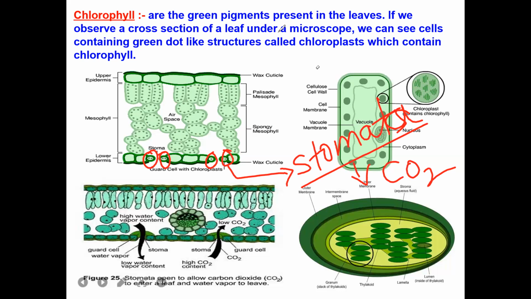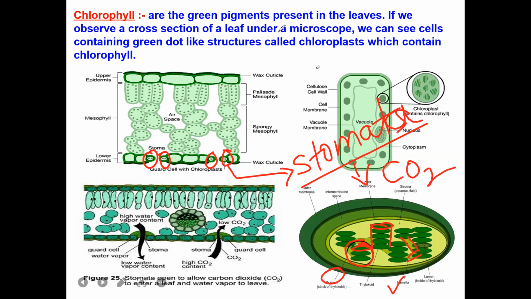Okay, next, when we take a section of chlorophyll, we will get this. The whole thing is called granum. The single sac-like structure is called thylakoid. Thylakoids are arranged in the form of coins, which is called granum. Each granum is connected by connecting structures, which are called lamella.